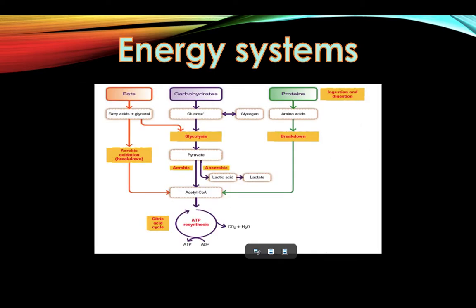Training also causes the energy systems to adapt. The main energy system used during a game of netball, where the player just continuously runs around the court, is the aerobic system, because it is of a low intensity, however a high duration. Aerobic training causes an increase in the number of aerobic enzymes, which are essential for aerobic glycolysis to take place and produce energy needed to make the muscles contract.